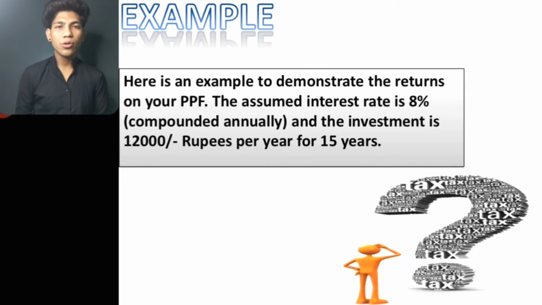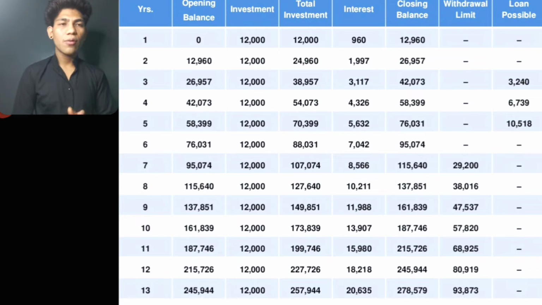Example of the PPF. So basically, a very simple example to demonstrate the result on your PPF. Assume the interest rate is 8%, compounded annually, and the investment is 12,000 rupees per year for 15 years. So this is the table of the PPF, including all the details.